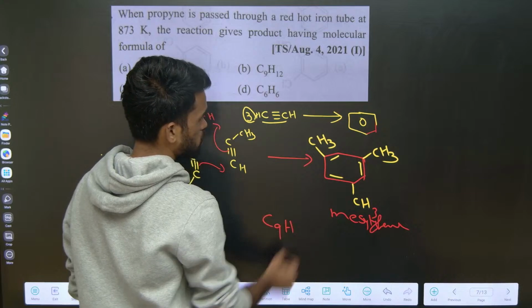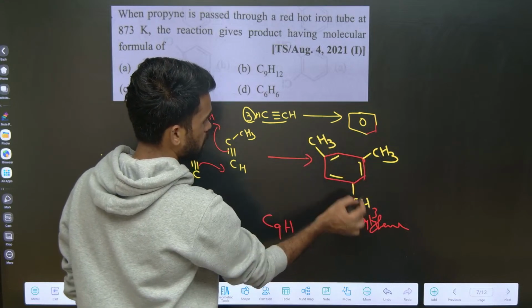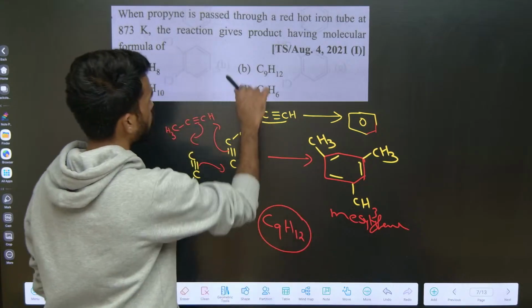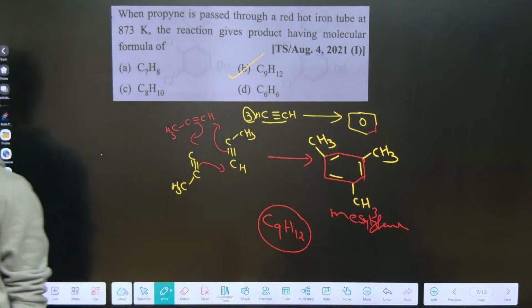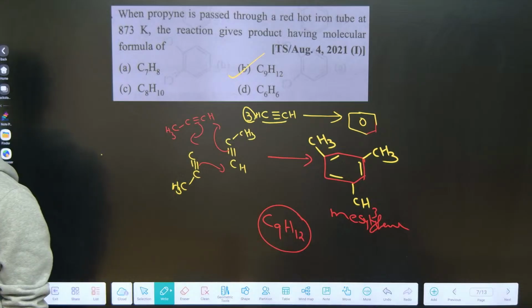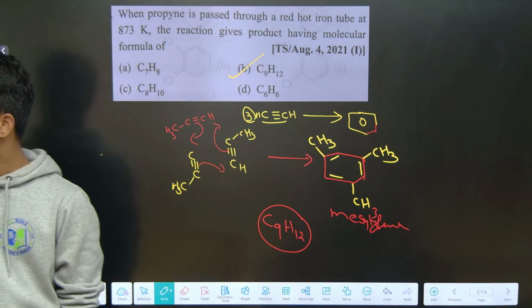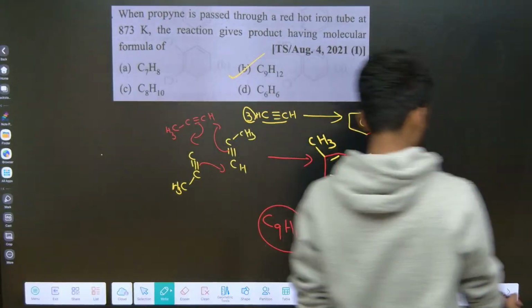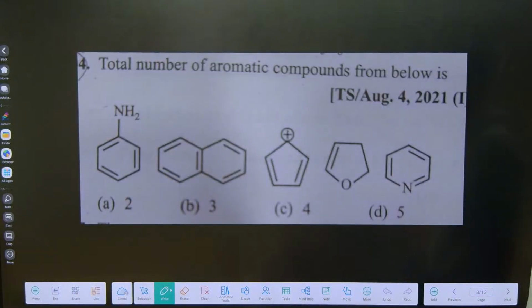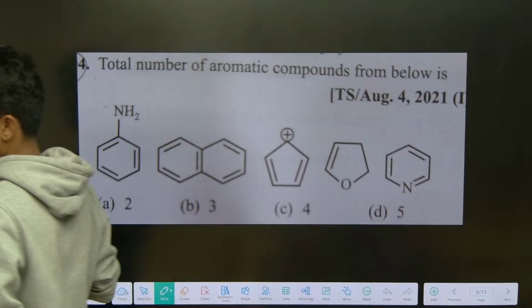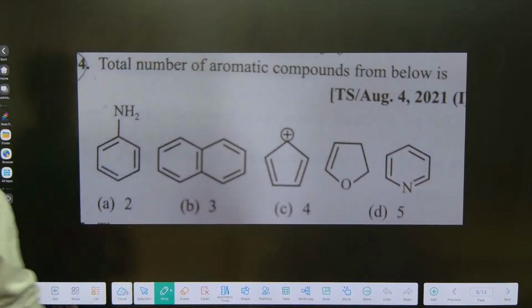And what about H? 3 plus 3 is 6, plus 3 is 9, 10, 11, 12: C9H12. So option B is your answer for the question. This is how you need to solve the question. Is this clear? Next, identify the total number of aromatic compounds from the below compounds. The given compounds are here; check how many of them are aromatic.